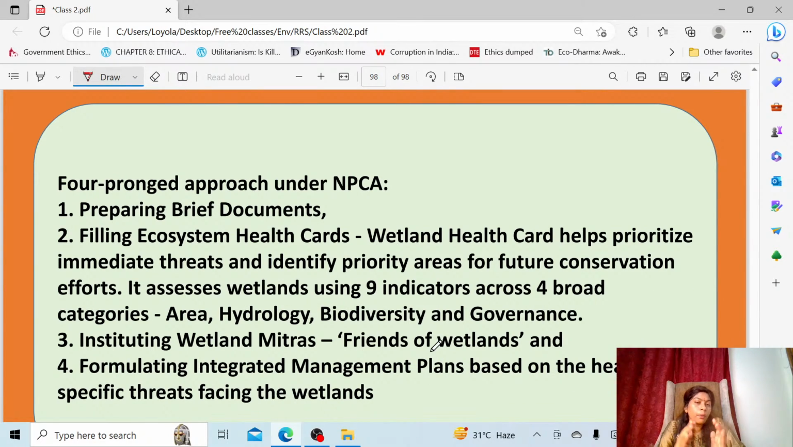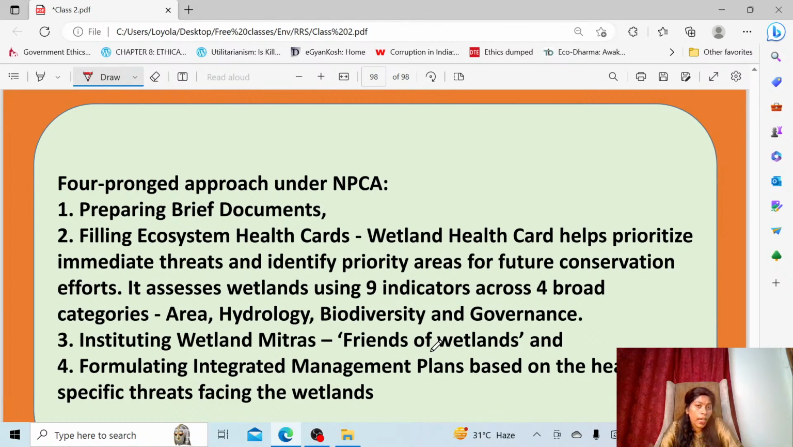Okay, so under this NPCA there is a 4-pronged approach which you have to concentrate on. One, I already told you, they are bringing a data bank, that is a knowledge source. They will be collecting and storing information, and for that they will be preparing a document, and then they will give a health card, an ecosystem health card. Filling the ecosystem health card is the second approach under the NPCA. Through the wetland health card you will identify immediately whether the wetland is in good health or is suffering because of anthropogenic causes.